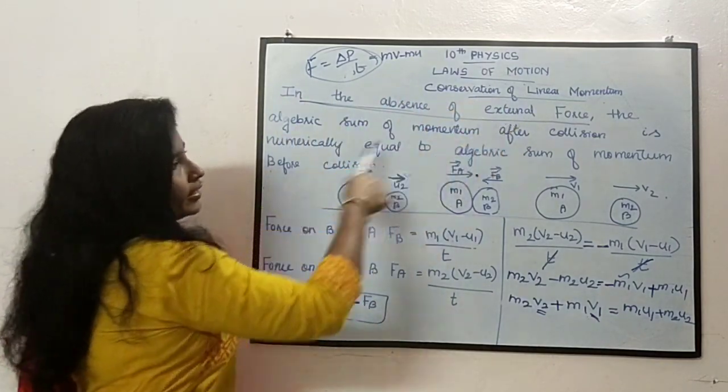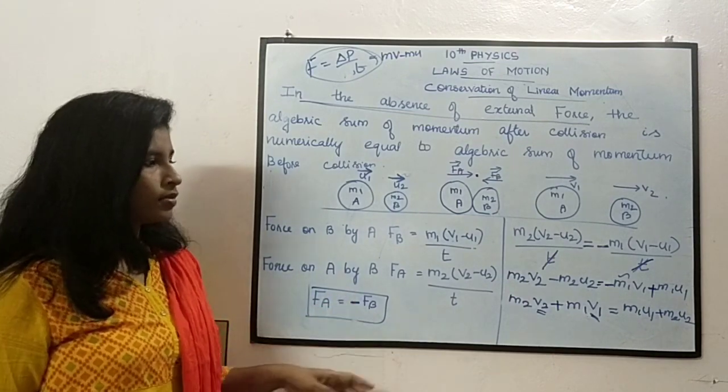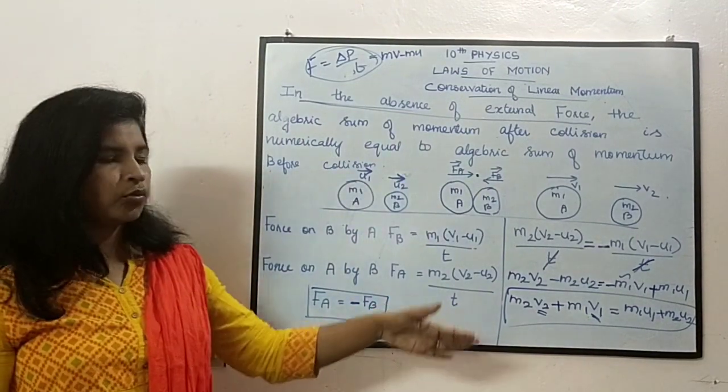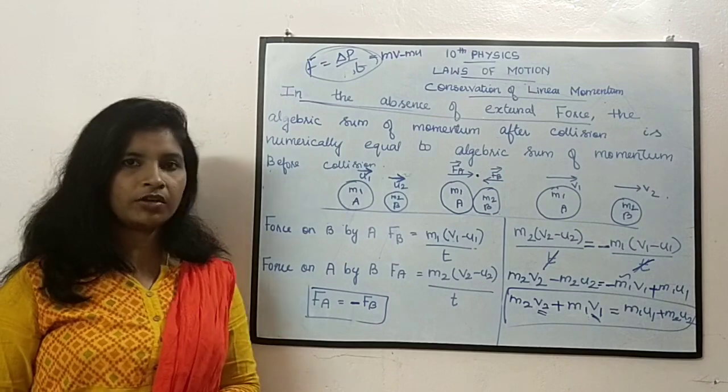Also, there is no external force acting on the body. Okay, this is the condition, and this finally we have proved. m2v2 plus m1v1 equal to m1u1 plus m2u2. Hope you have understood this concept, what is conservation of linear momentum.